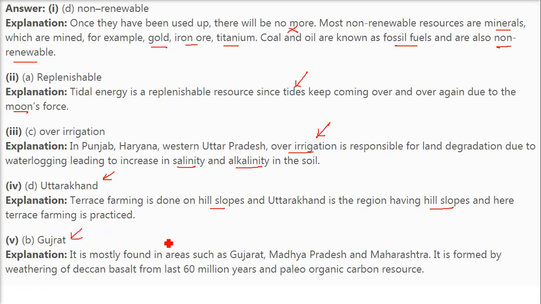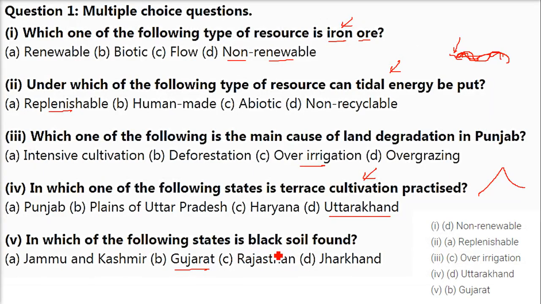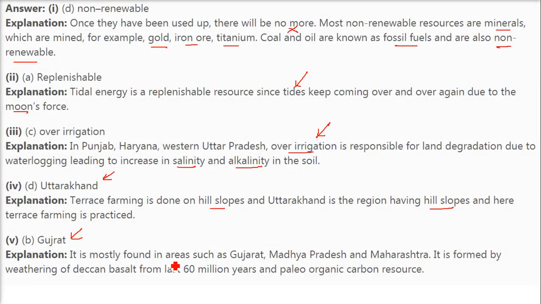We took Gujarat for the last one. So it is mostly found in areas like Gujarat. We talked about the black soil, Kali Mrida. It is mostly found in areas such as Gujarat, Madhya Pradesh, Maharashtra. This is formed by the weathering of the Deccan basalt over the last 60 million years and paleo-organic carbon resource.